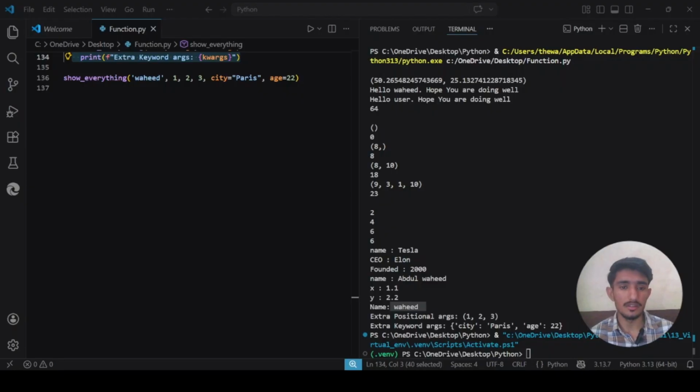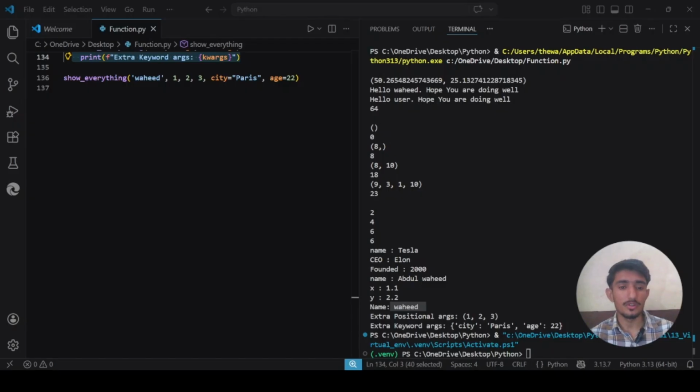Generator function with yield. So we are now getting into something very interesting territory. Generator functions are a slightly more advanced concept, but they are incredibly powerful, and I will explain them so clearly that even a complete beginner will understand. Imagine you have a task like print all even numbers from 1 to 1 million. The naive approach is to create a list of all 5 lakh even numbers and then iterate over them. But that list would take up a lot of memory, 100s of megabytes just to hold numbers.